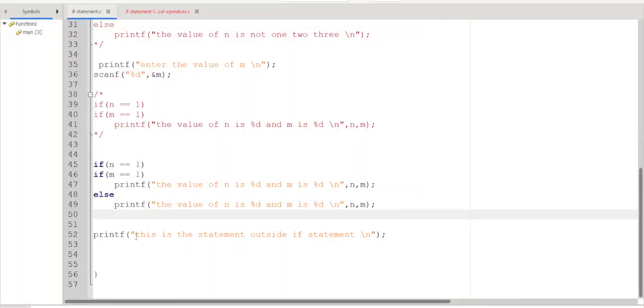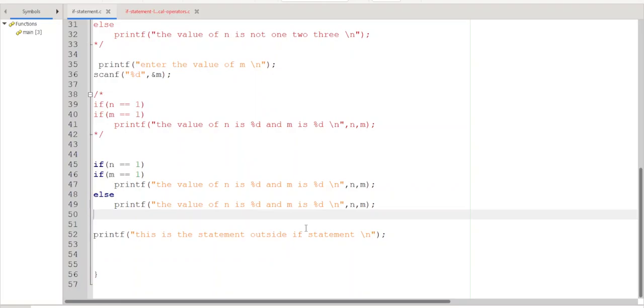Nothing is printed. Why? If n equal to 1, we are entering this one. If m equal to 1, no, because m is not equal to 1, so the else part should be executed. What is happening? Why is the else part not executed?